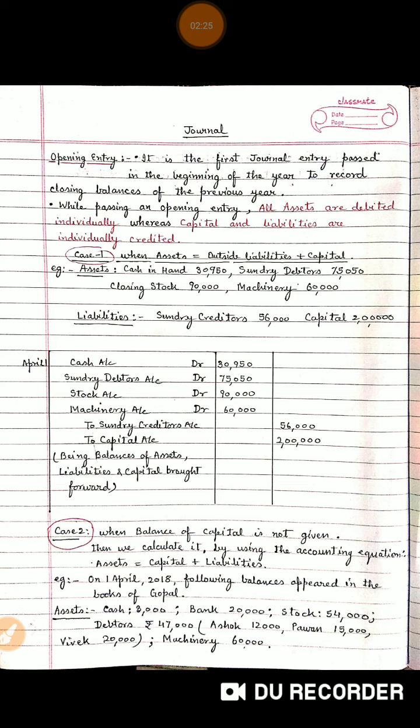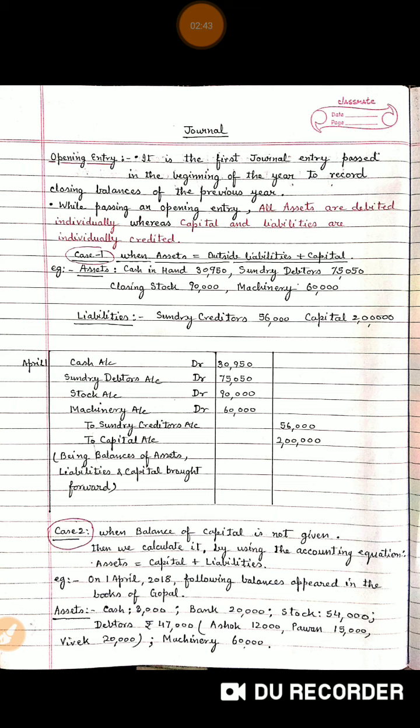For passing opening entry, all the assets are to be debited individually, whereas capital and liabilities given in the last balance sheet should be credited individually.